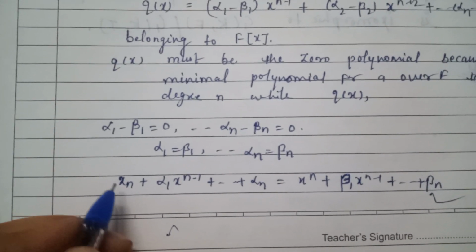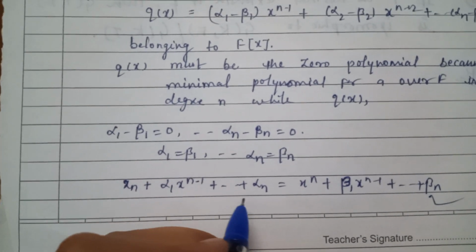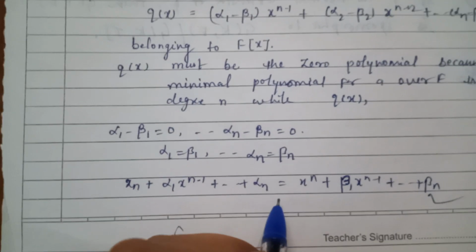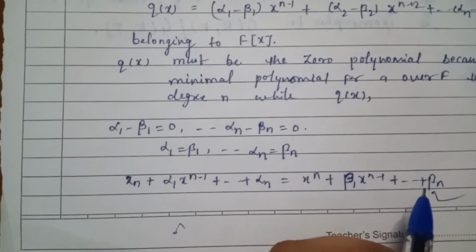So x to the power n plus alpha 1 x to the power n minus 1 plus so on plus alpha n is equal to x to the power n plus beta 1 x to the power n minus 1 plus so on plus beta n.